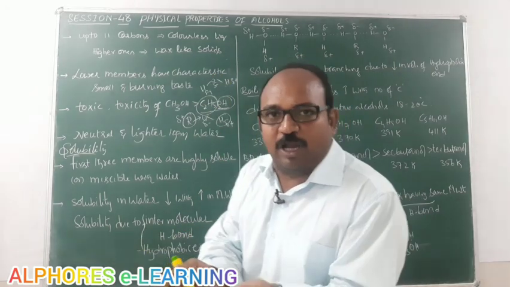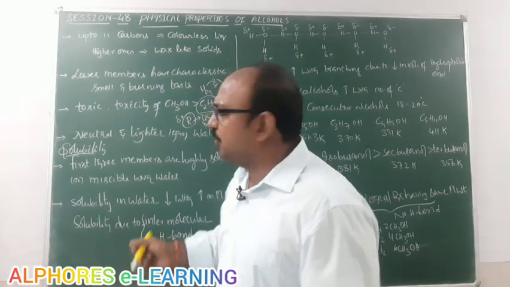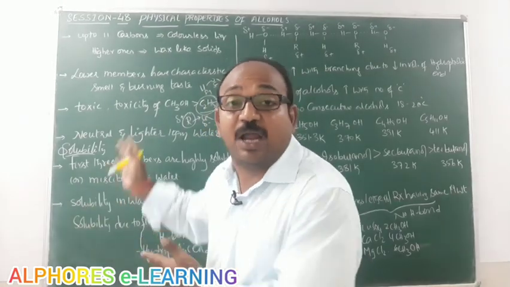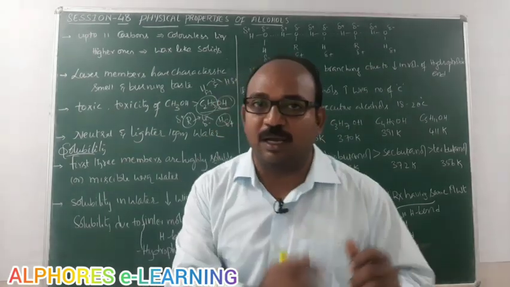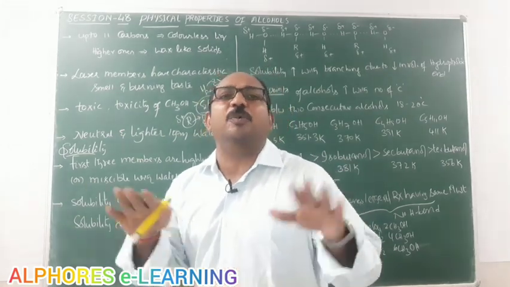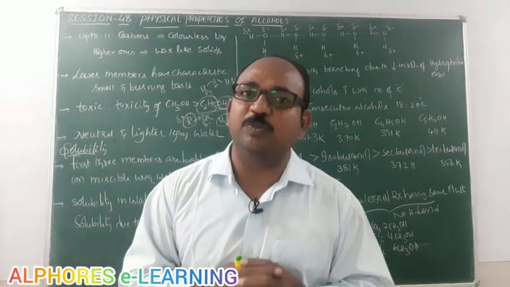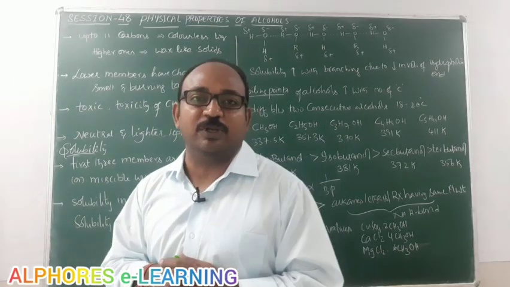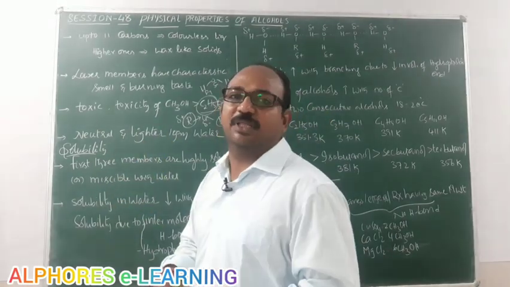Between any two molecules van der Waals forces exist, and here also van der Waals forces exist, and obviously dipole-dipole interactions are also there, and hydrogen bonding is also there. Means here all types of forces exist between water and alcohol. That's why alcohols are miscible with water in all proportions. 20% alcohol, 80% water, it is miscible. 80% alcohol, 20% water, it's also miscible. In all proportions, alcohol and water are miscible with each other.